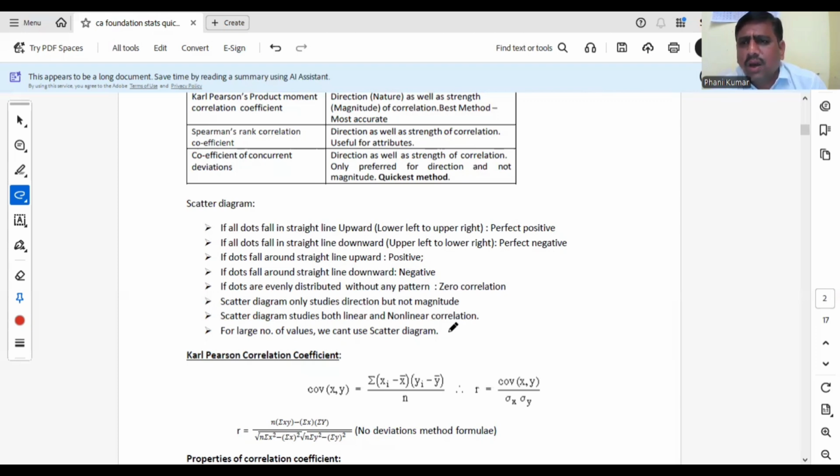Scatter diagram or dot diagram, both are the same, or plot diagram. Since we are plotting the dots, it is known as dot diagram or plot diagram or scatter diagram. Only nature can be studied by using scatter diagram.